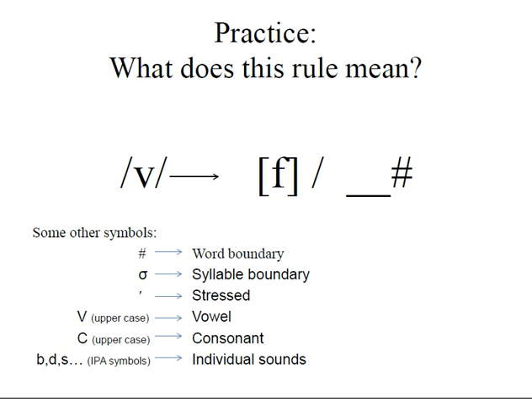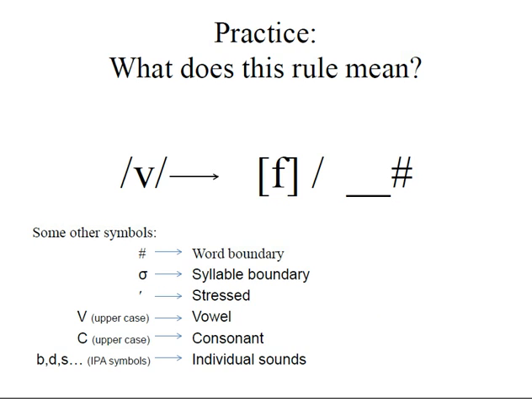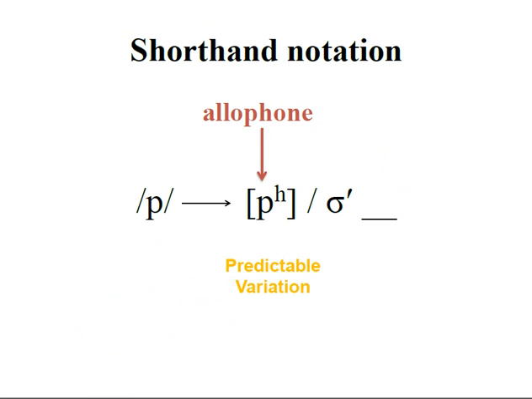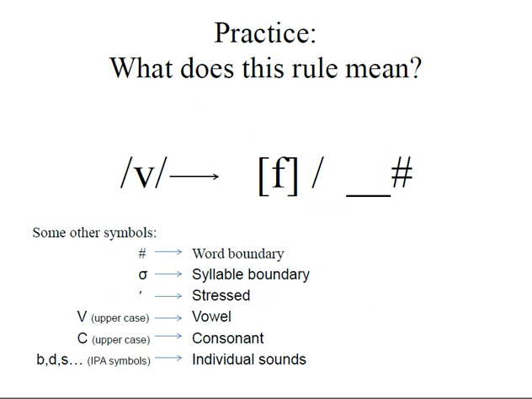So here's a quiz for you. What does this rule mean? And I've put the little cheat sheet, these little symbols here. So I have a phoneme here, I have an allophone here, and I have an environment here. Can you go back a couple of slides and apply this to this example? Go ahead and pause the video at this point while you work this out.